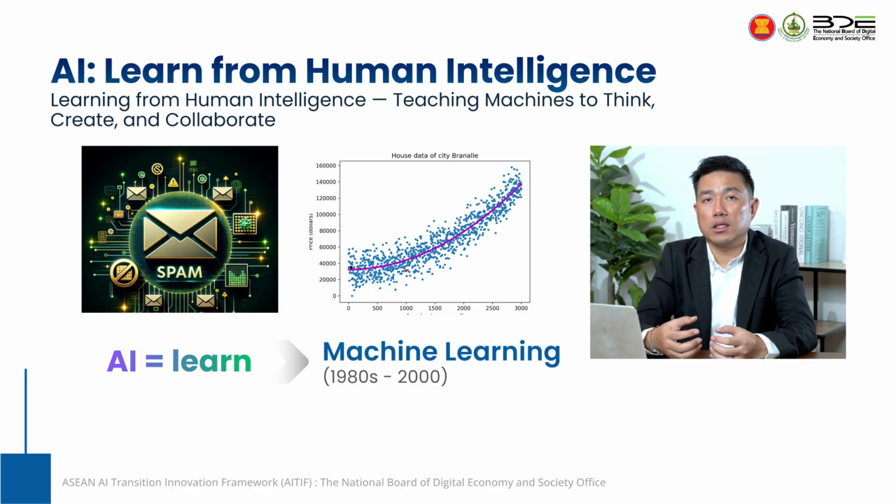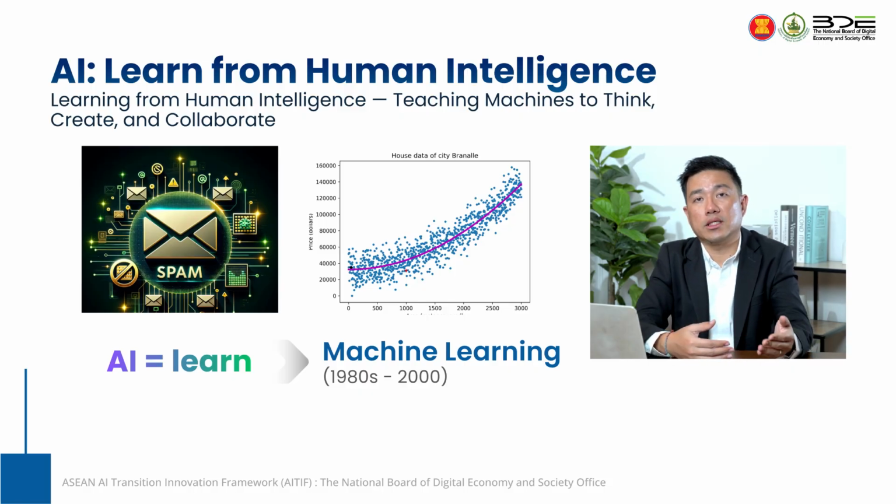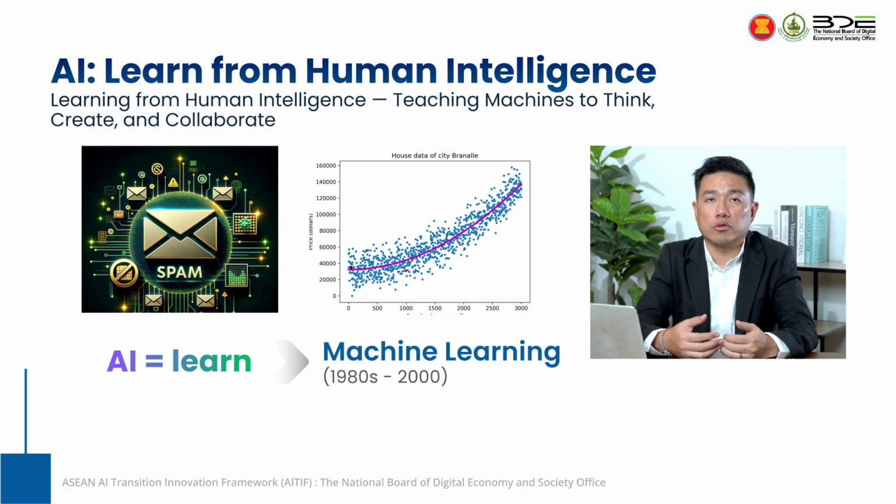With machine learning, we put data into the process, and then the machine learns instead of humans. For example, if we put in numbers about the stock price for the last 10 years, the machine tries to find the patterns and can forecast the future. We call this machine learning, or predictive AI.